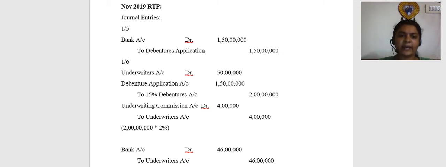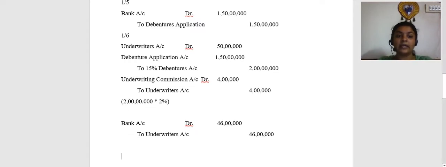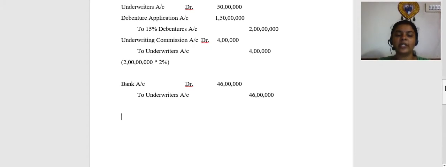Else we can directly pass the entry as bank account debit to debenture application, then debenture application to percentage debentures, or bank account debit to percentage debentures. Directly one entry we can pass and close. Just because there is an underwriting here, we are going by the flow of the transactions. Right? Clear, friends?